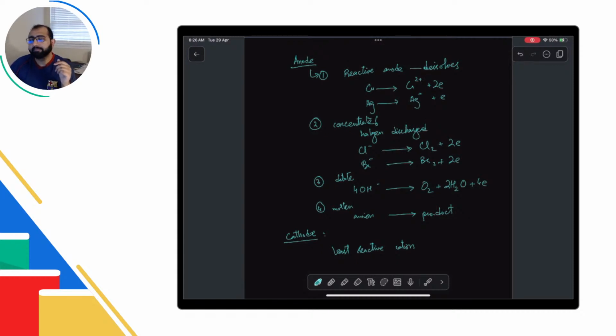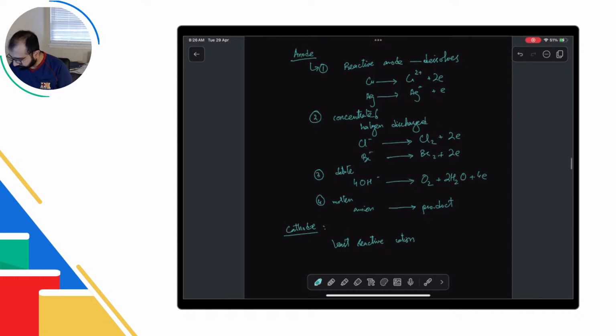Reactive electrode में क्या होता है? Graphite and platinum, इनके अलावा सब reactive है. So magnesium, copper, silver, zinc, ये सारे reactive anode हैं. Okay, practice करनी है इसकी. Yeah, let's do that. So let's pick a case.